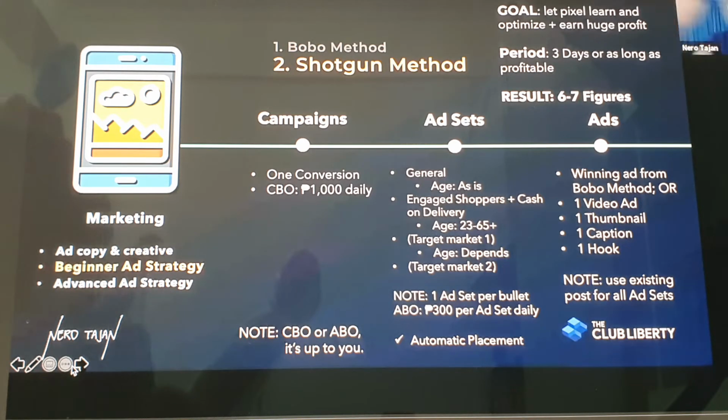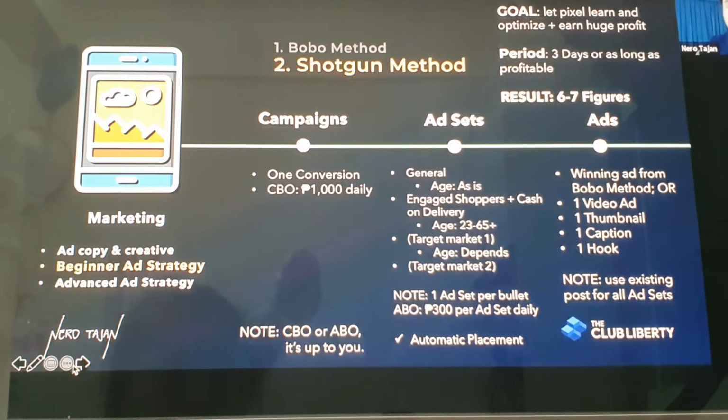But ito pala guys. Wait, pause. These ad strategies only work in e-commerce. Apply it at your own expense if you will apply it in different arenas or industries. So let's say, for example, MLM ka, or let's say nasa insurance or real estate, apply it at your own expense. This method works in e-commerce. Okay? Lahat ng methods e-commerce siya dito. Apply it at your own expense if you are to apply it sa different industries.